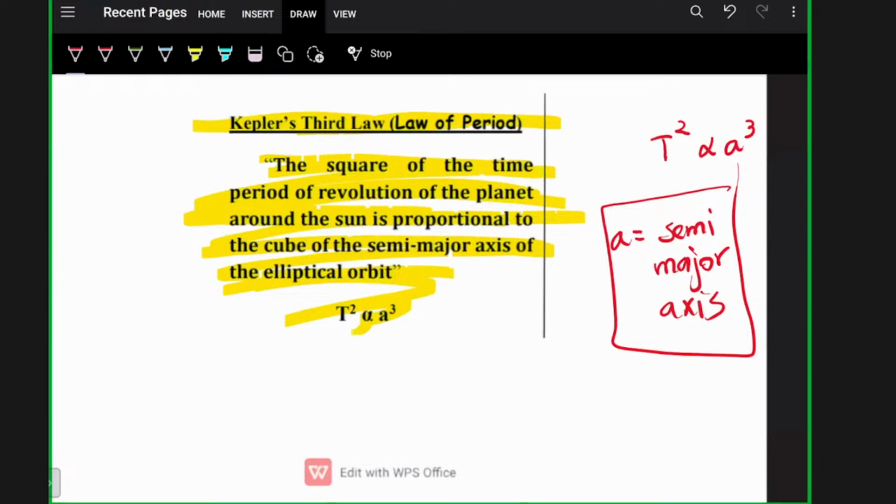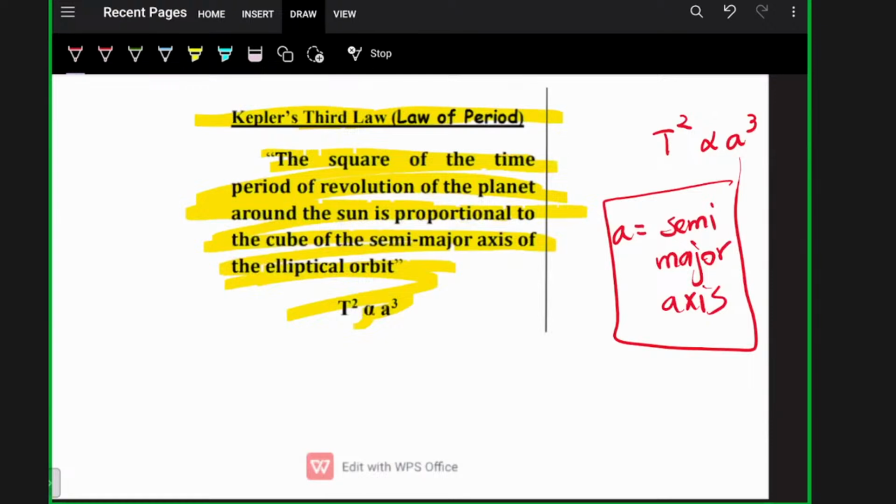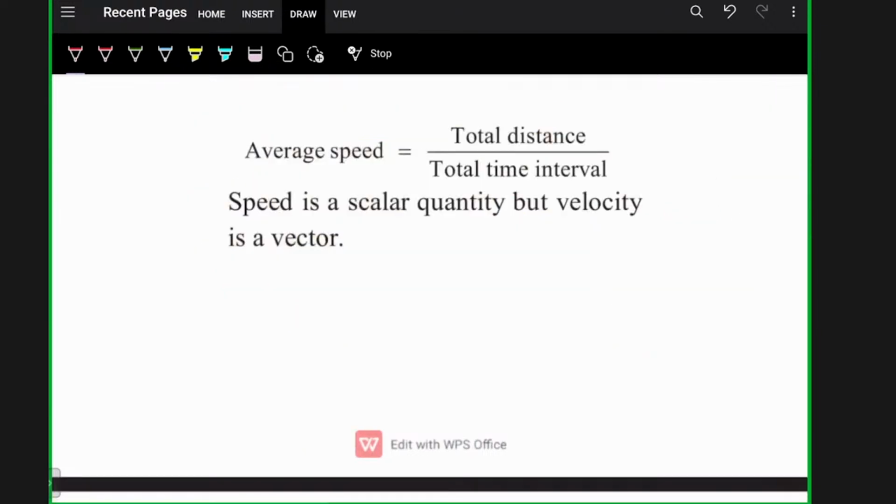So moving to the fourth question. The fourth question asked is, what is average speed? It's again a basic from the motion in a straight line chapter. Average speed is very simple.